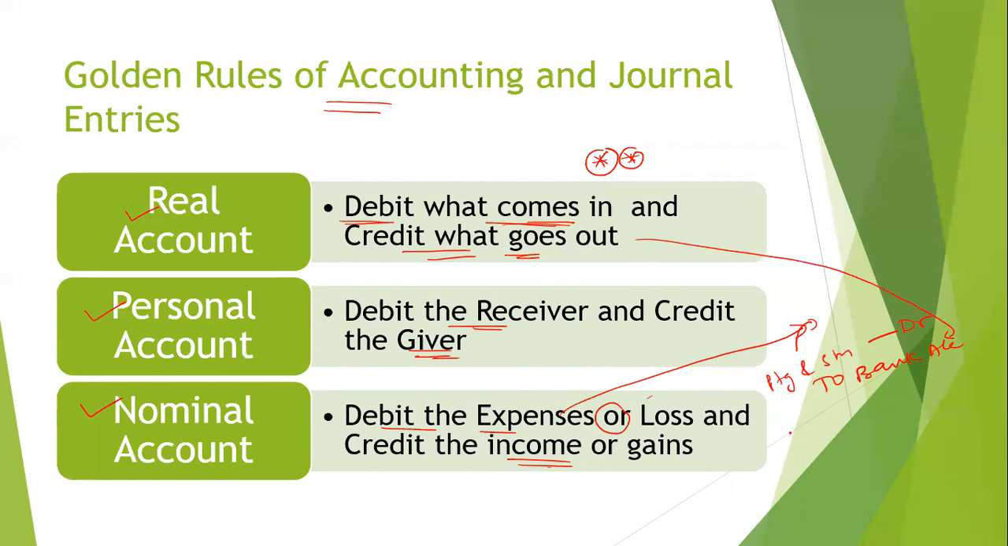Say for example we receive a collection, so we debit the bank account because money comes in, and we credit the customer account. So debit what comes in, right? This is what we account here.